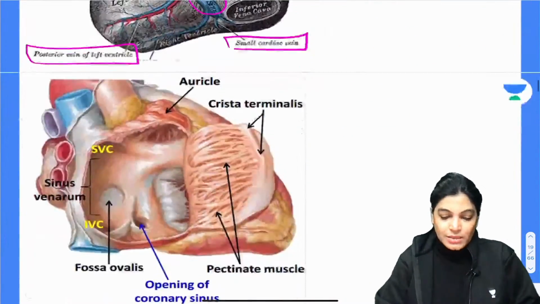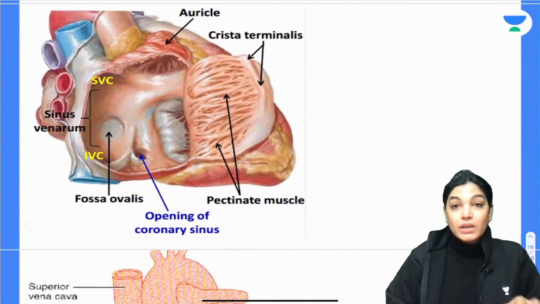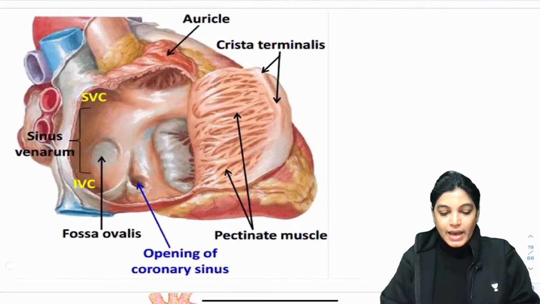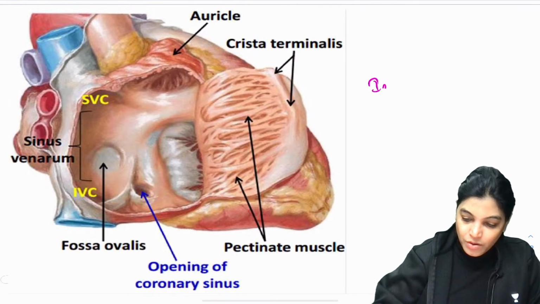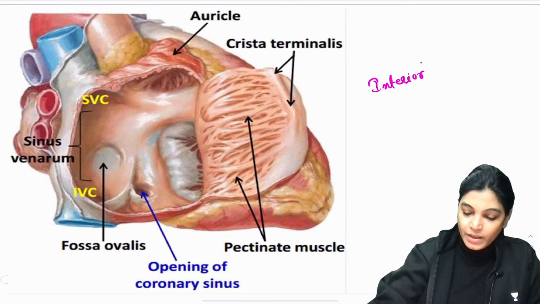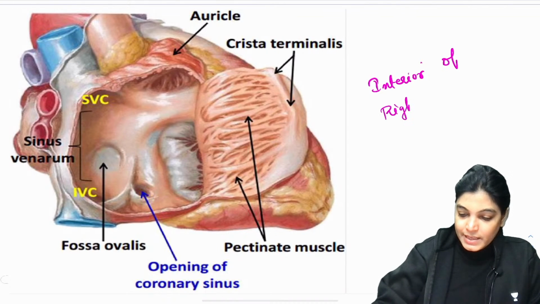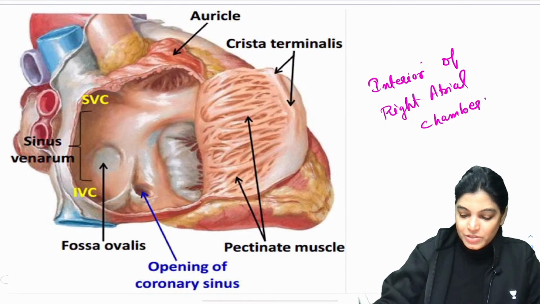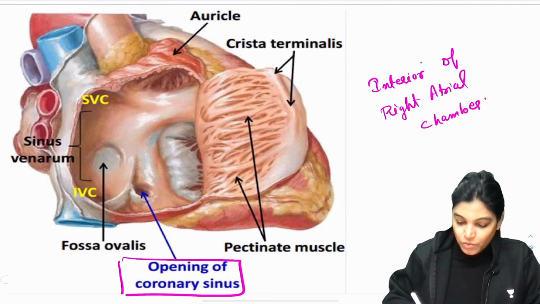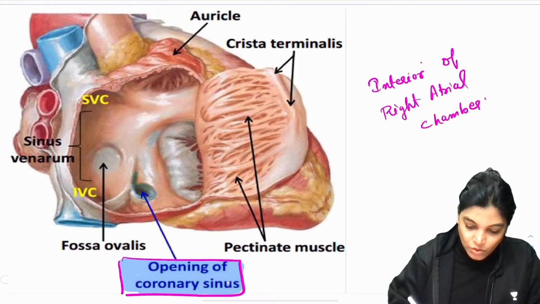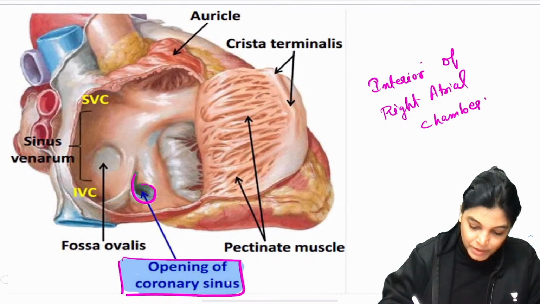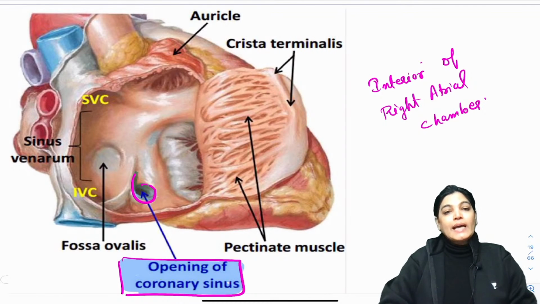Let me show you another diagram where I can show you the interior of the heart. I am highlighting this image where you can see the interior of the right atrial chamber. You can clearly see the opening of the coronary sinus inside the right atrial chamber.